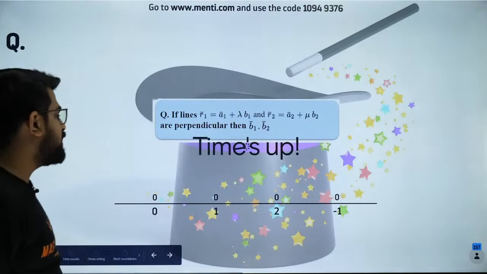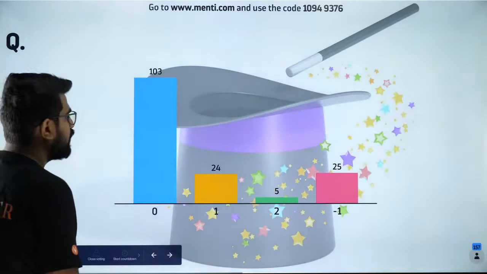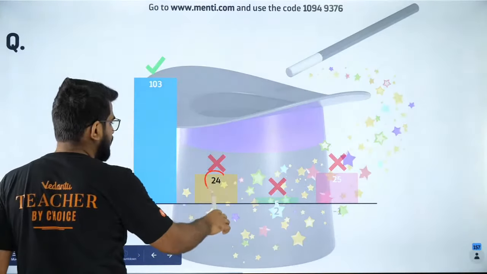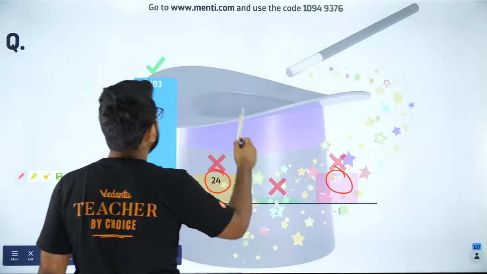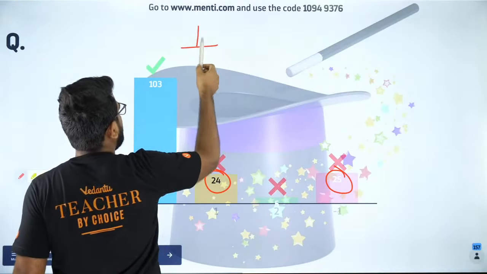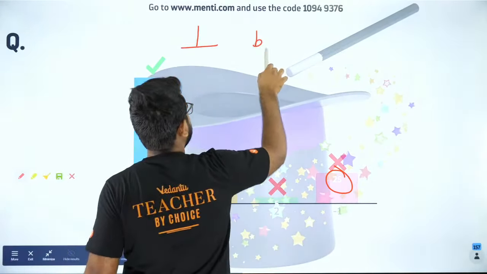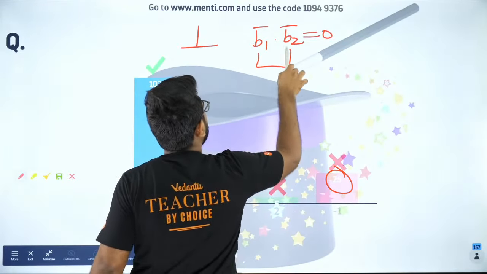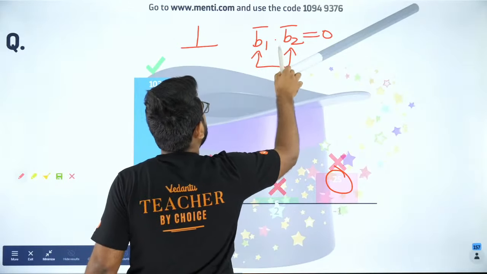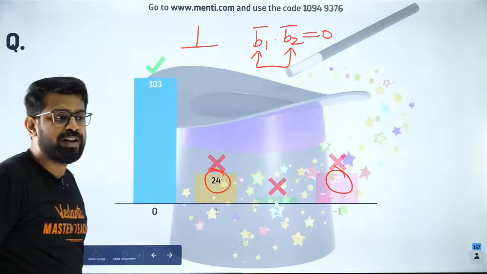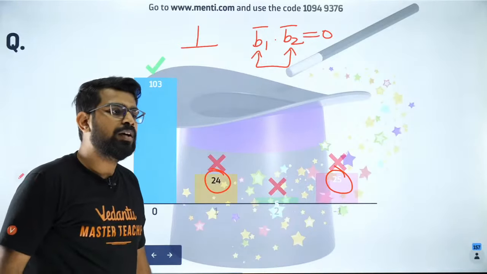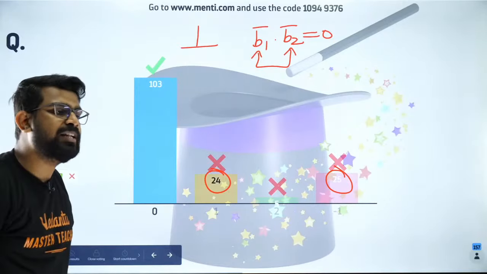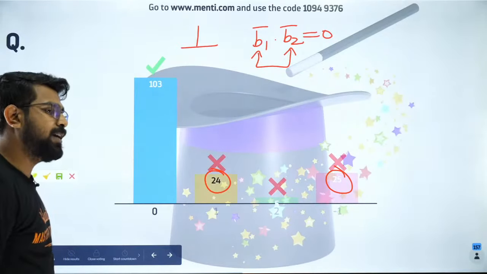Guys, the answer is 0. These are very, very bad. 24 and 25 people. Guys, if you have 2 lines which are perpendicular, then their dot product is 0. Because what are B1 and B2? B1 and B2 are the directions, right? So if they are perpendicular, their dot product must be 0, guys. Don't ever forget that, okay? Don't ever forget that. So shall I move forward? Everybody clear with it? Very good, very good.